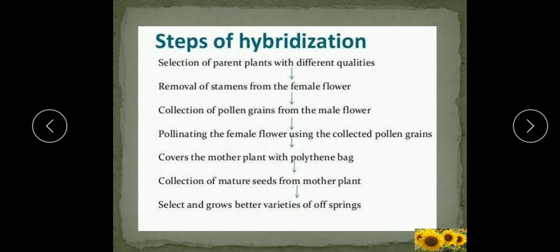After that pollination, fusion of the gametes will be there, and then the zygote will be produced, and then the seeds will be produced, and these seeds will be grown to get the better variety. Understood children? So, these all are the steps in the hybridization.